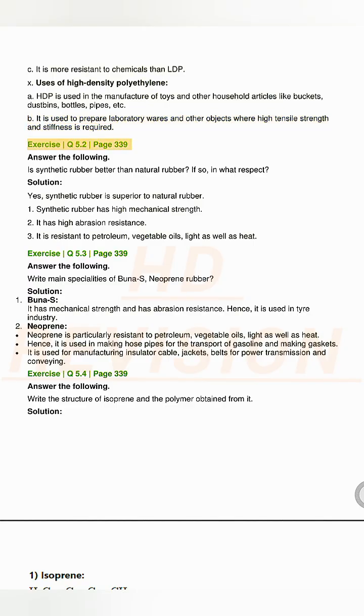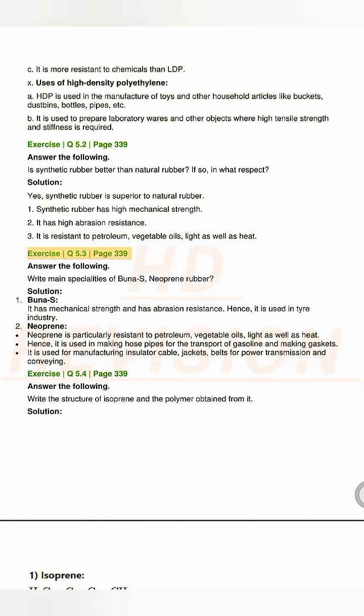Exercise Q5.2, page 339. Answer the following. Is synthetic rubber better than natural rubber? If so, in what respect? Solution. Yes, synthetic rubber is superior to natural rubber. 1. Synthetic rubber has high mechanical strength. 2. It has high abrasion resistance. 3. It is resistant to petroleum, vegetable oils, light as well as heat.